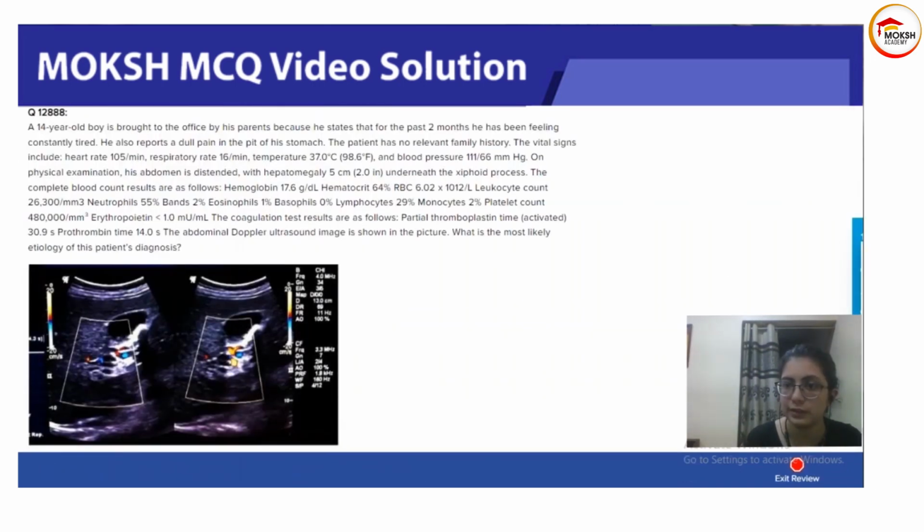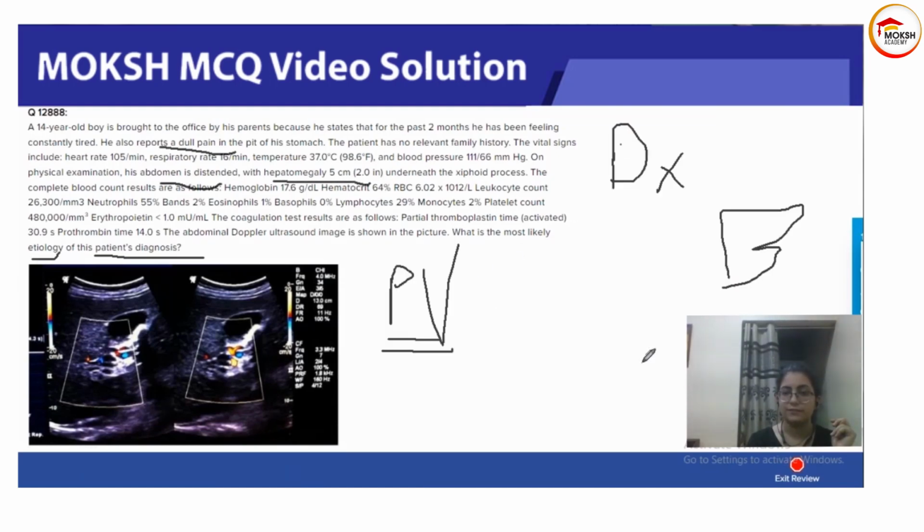So the question here is, what is the etiology of the patient's diagnosis? This patient is having portal vein thrombosis. Now what the question is asking is, due to what condition is this patient having portal vein thrombosis? So you have to understand that this is a Doppler ultrasound. I do not understand this Doppler ultrasound very much, but I think it is not necessary to understand Doppler at the level of USMLE Step 1.